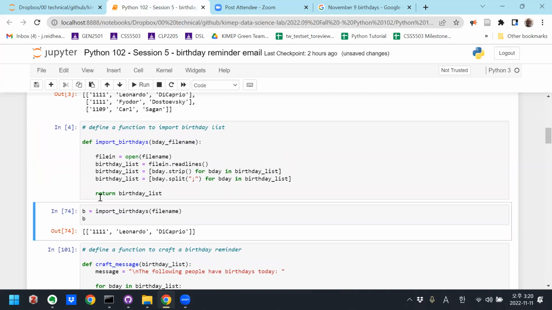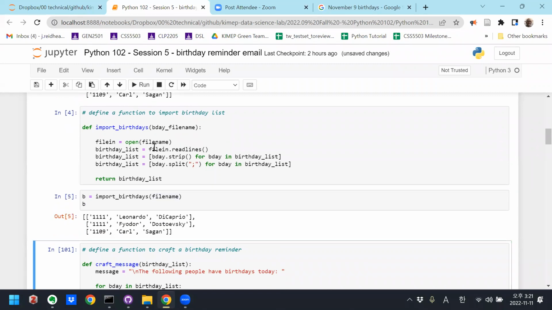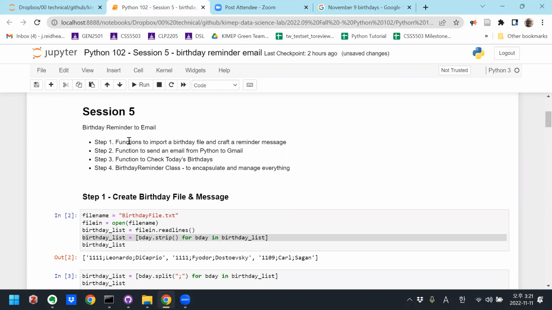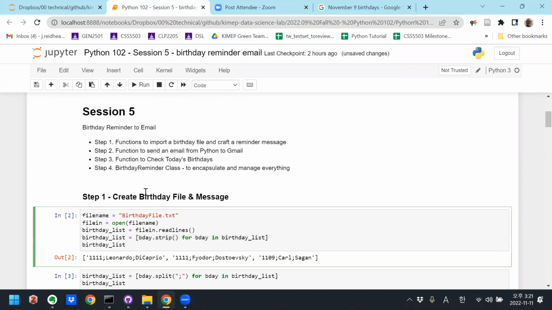So there's the function. Now I'm going to run the function on file name and save that as B and then output B. So there, it gives me the list. That just confirms that my function is working. Okay, so why are we doing this? We're building up to a class, but we're building each of the functions separately. So I built that function, and later we'll copy and paste that function into the class. Now, the other thing that we wanted to do in step 1 was craft a reminder message.